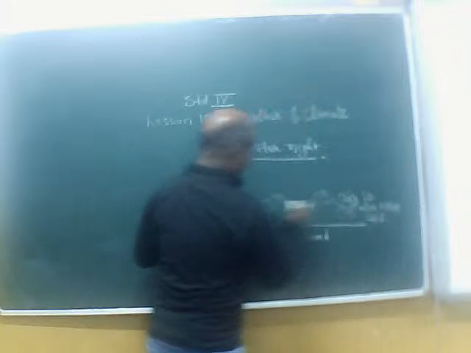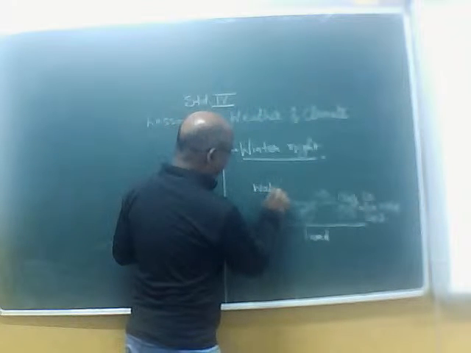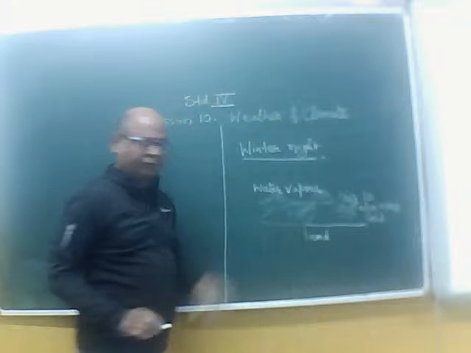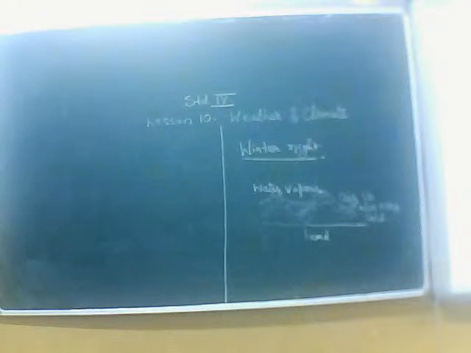Now you know that water vapor is there in the air. What will happen to this water vapor? You have just seen that water vapor touches the cold plate and converts into droplets of water. So what will happen to this water vapor which comes in contact with the cold air above the ground?